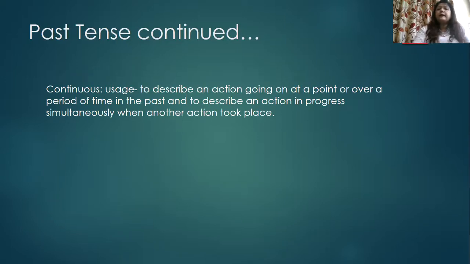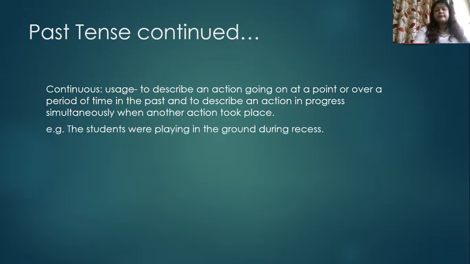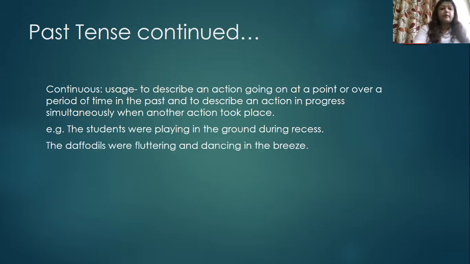That is to describe an action going on at a point or over a period of time in the past. For example, the students were playing in the ground during recess. So, over a period of time, during recess, at that point of time, this action of playing was going on. The daffodils were fluttering and dancing in the breeze. This is also a point in the past where the daffodils were fluttering and dancing in the breeze.